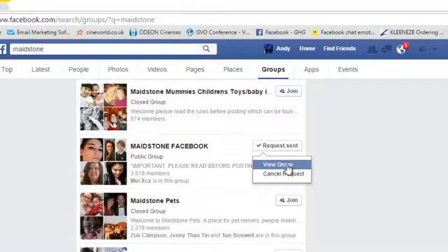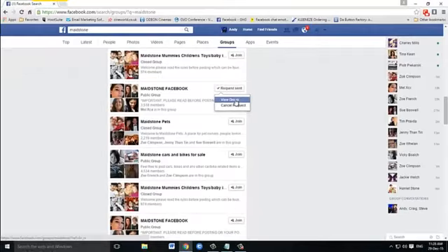So if you're after maybe 30 or 40 groups that you want to be posting in a day or two's time, maybe join 60, 70, 80 groups over a period of time, because it'll take a while for them all to accept you. Most people are accepted within 24 to 48 hours, but do bear in mind the admins of these groups are just normal people with normal lives, and they're not all on the computer at the same time. So join more groups than you want, if that makes sense.